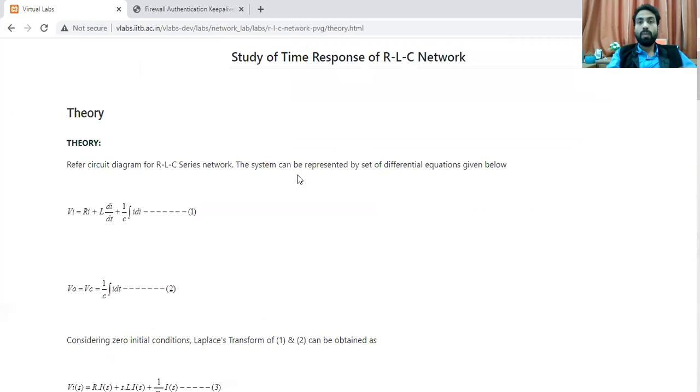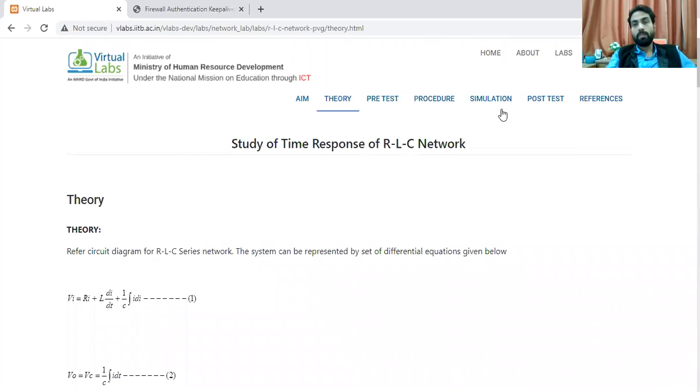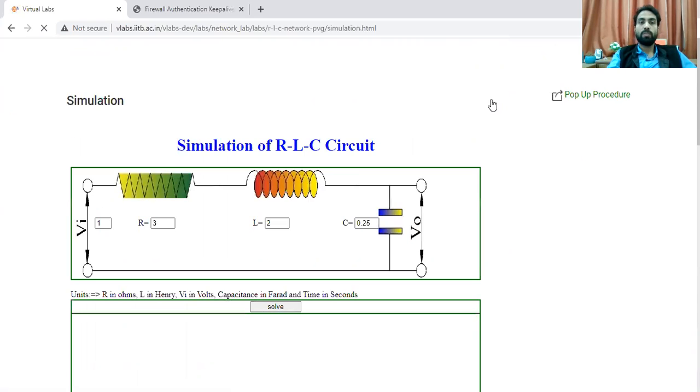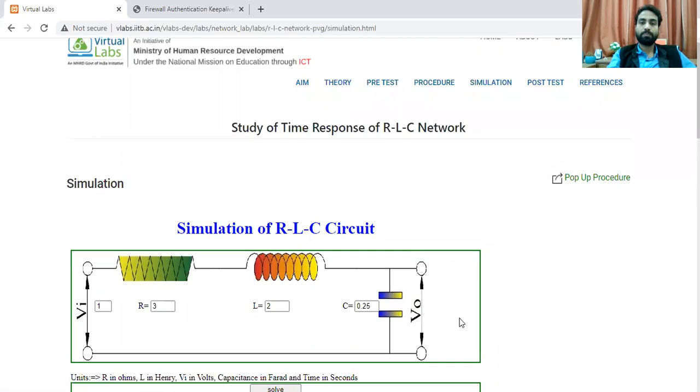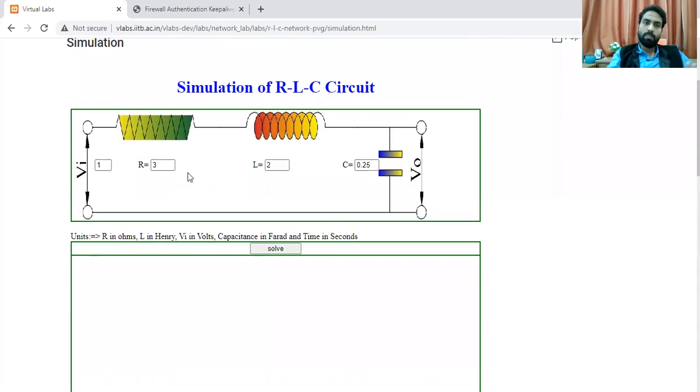So let's see what we are going to do with this experiment. इस experiment में हमें क्या करना है? So we are coming to the simulation part. We see a very simple case we have taken. A resistance R. You have an option to change the values according to your choice. We have inductor. We can change the inductor value. We have capacitor. We can change this capacitor. And here we are providing certain voltage V input that you can also change आप अपनी मर्जी से, and simply you have this output voltage across the capacitor.